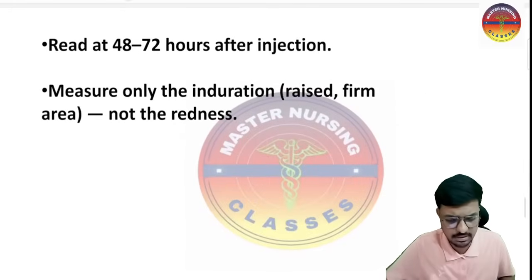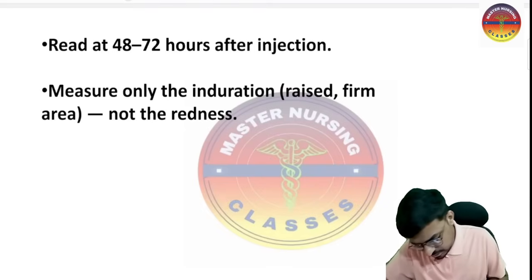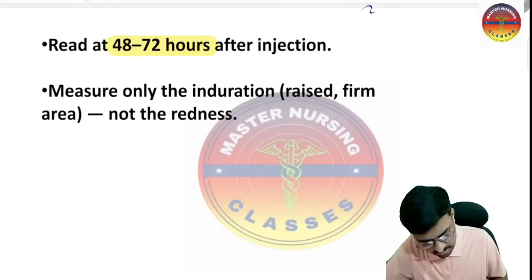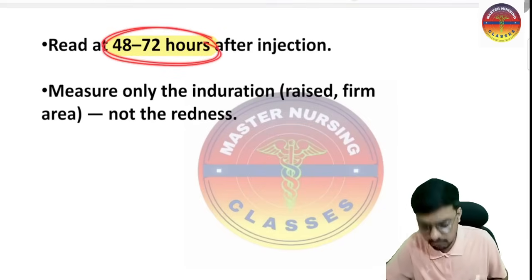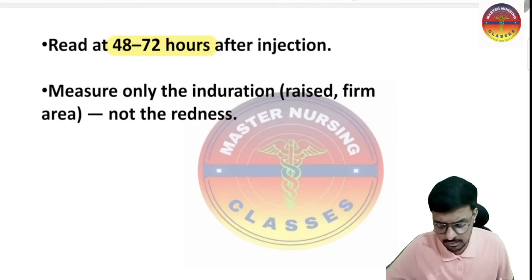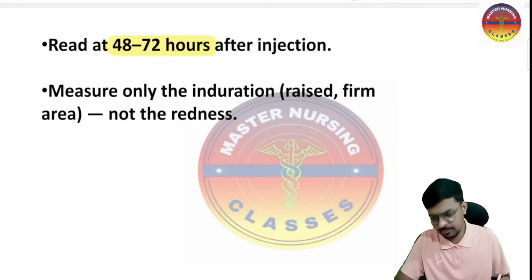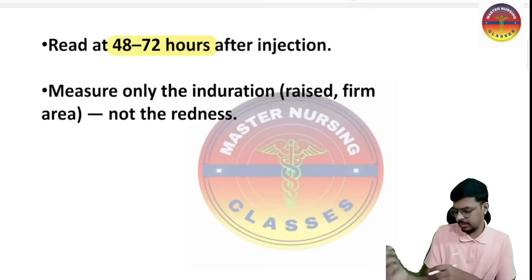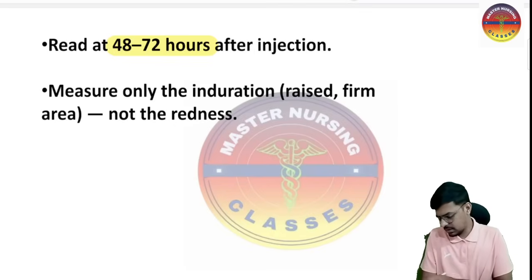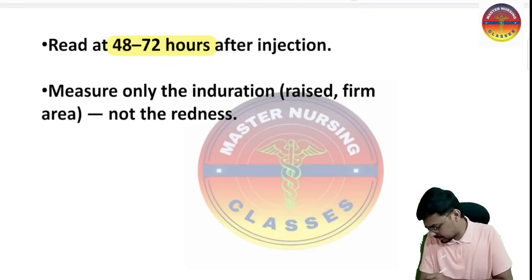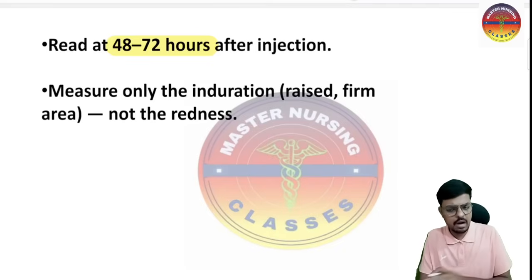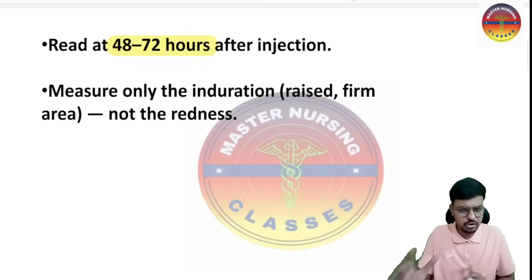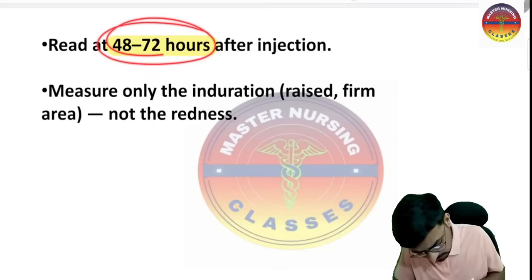The induration of the tuberculin skin test is to be read 48 to 72 hours after injection. This is very important when you measure the induration. The microbiologist came and brought some purified protein derivative, 5 tuberculin units, and administered it intradermally here. We have marked that particular area, that is when the tuberculin skin test has been done. After how many hours do we assess the induration? The induration is to be assessed 48 to 72 hours after the injection.